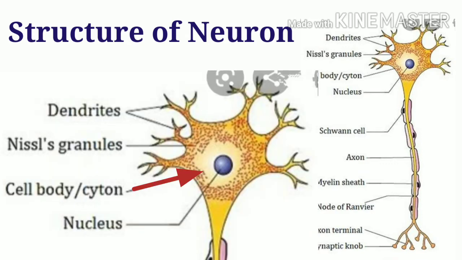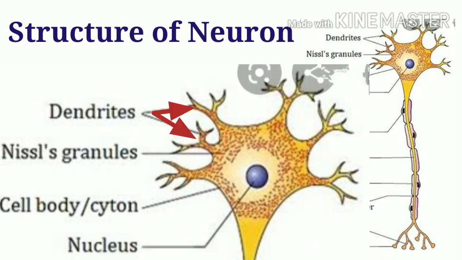Cell body, also called the perikaryon or cyton, contains a well-defined nucleus surrounded by granular cytoplasm. It has all the cell organelles like other cells except the centrosome. Thus, the nerve cells have lost their ability to divide. The dendrites are the branched cytoplasmic projections of the cell body. They conduct impulses towards the cyton.